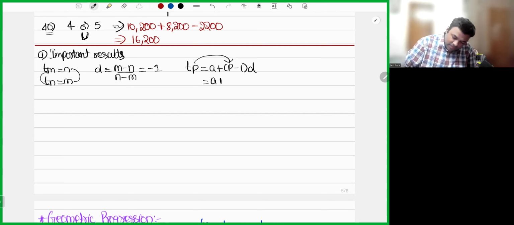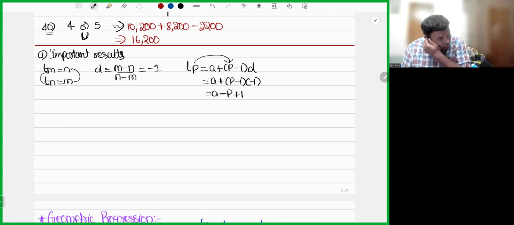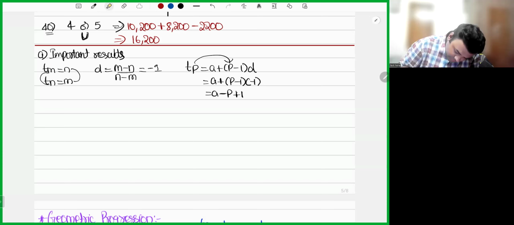A plus p minus 1 into minus 1. So a minus p plus 1. Okay, now the d value we got. What is missing? First term is missing. Can we calculate the first term? Obviously, sir, we can calculate the first term. Let's take this one, Tm. Tm is equal to a plus m minus 1 into d.